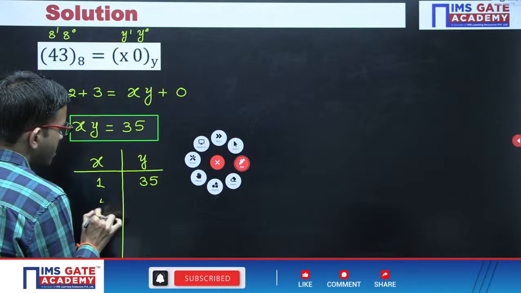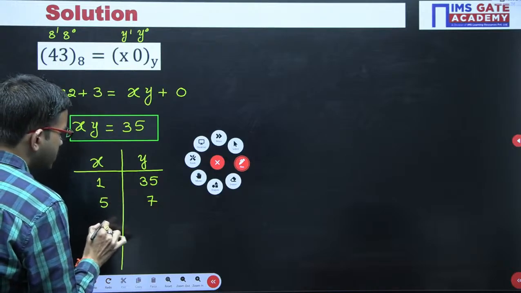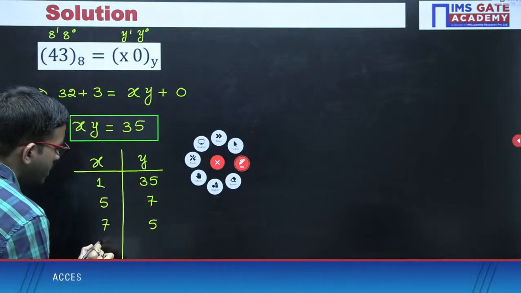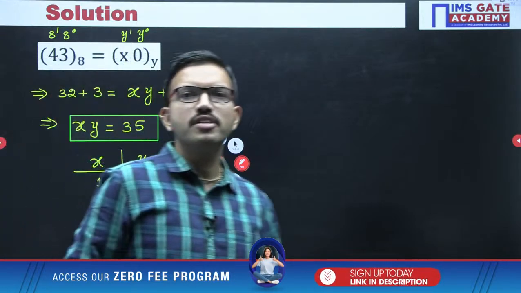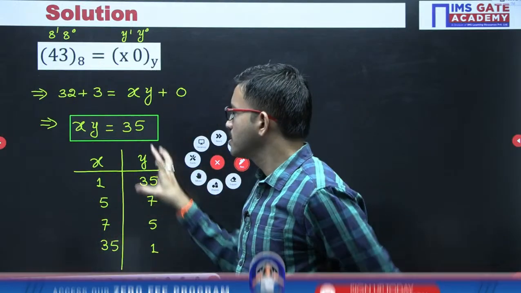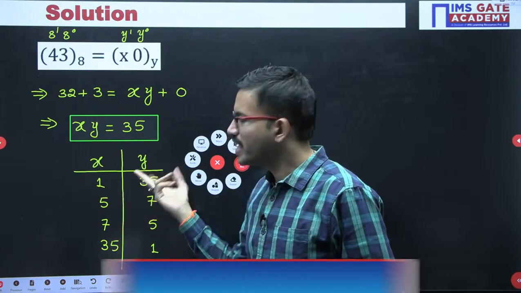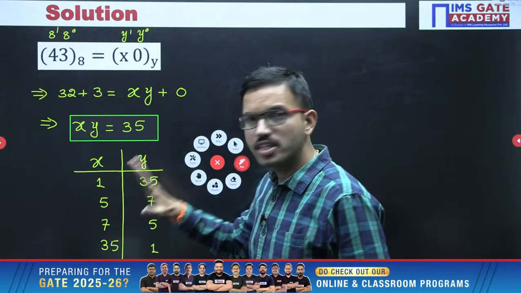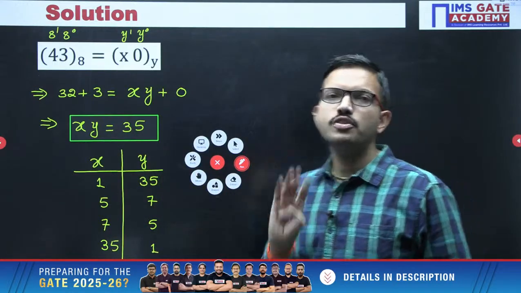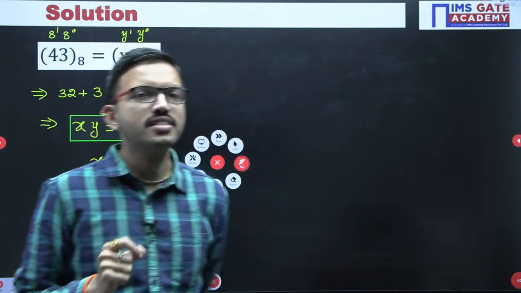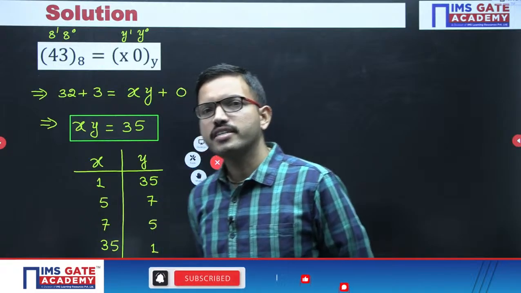Then go for 5. 5 7s are 35. Now if you continue, 6 not possible. Then 7 5s are 35. Then 35 1s are 35. So from the tabular form, in order to get 35 after multiplying two numbers, with repetition you can say, 1 and 35, that is one combination, 5 and 7, 7 and 5, 35 and 1. From the tabular form you are getting 4 possible solutions. Because of that some students may answer this question 4, but that may or may not be correct. How to decide?